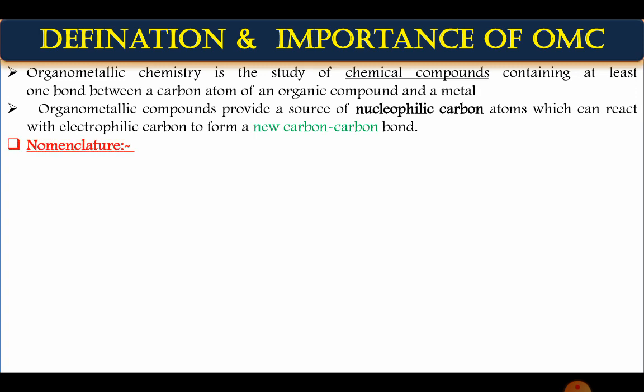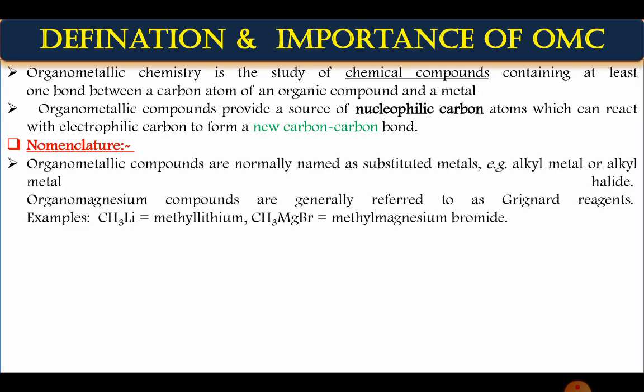The second part is nomenclature: how to name organometallic compounds. We have numerous metals. When a metal is attached to carbon, it develops a new form, so based on the metal we can classify or name it. Suppose I have methyl lithium, CH3Li. This is a very simple formula: CH3 is methyl, which belongs to the hydrocarbon family, and lithium is the name of the metal.